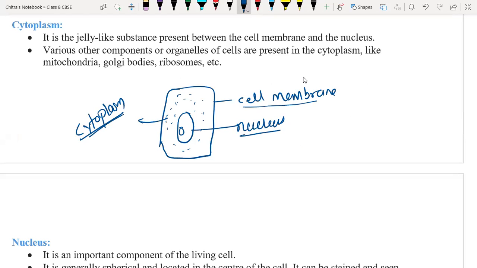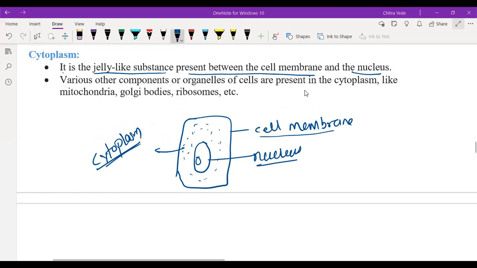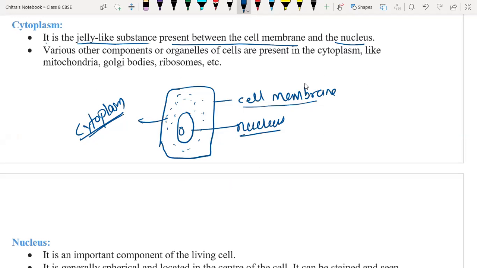Most of the cell organelles are embedded in the cytoplasm. Various components of the cell are present in it, like mitochondria, Golgi bodies, ribosomes, endoplasmic reticulum, lysosomes and vacuoles.